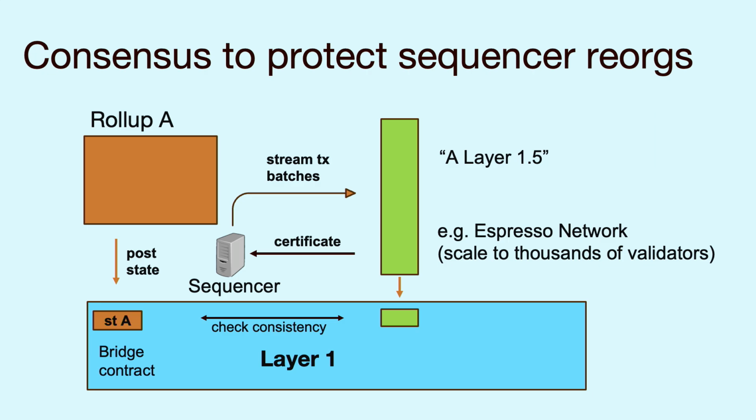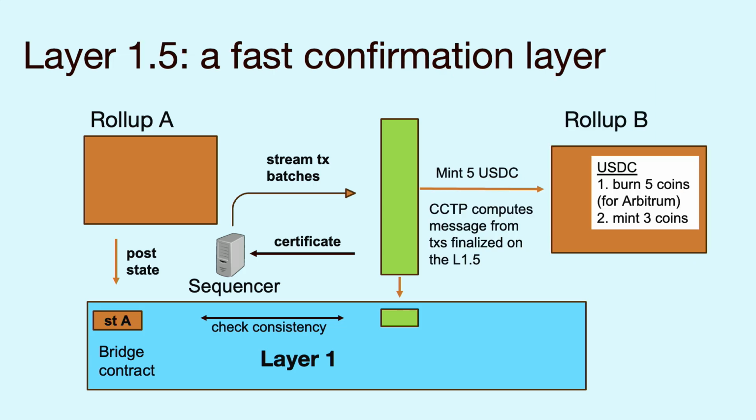What this prevents is that even if the sequencer gets hacked, the sequencer cannot post something else later to the L1 that is inconsistent with the batch of transactions that it streamed. So unlike soft confirmations, which can be violated when the sequencer gets hacked, confirmations that come from transaction batches posted to this separate layer 1.5 cannot be compromised unless the layer 1.5 is compromised. In our example, the USDC bridge, CCTP, could compute a message from transactions finalized on the layer 1.5 and have the protection of this consensus protocol instead of trusting individual sequencers.